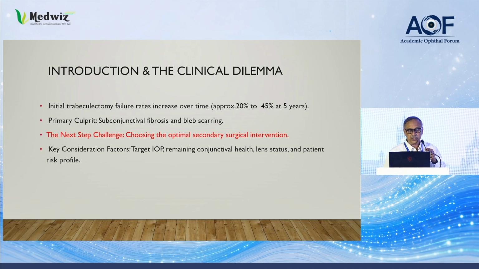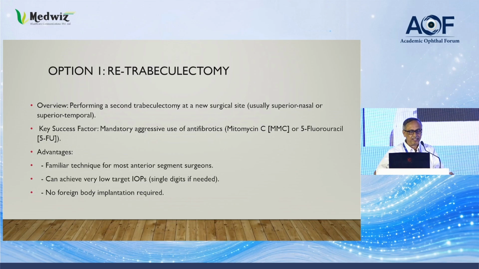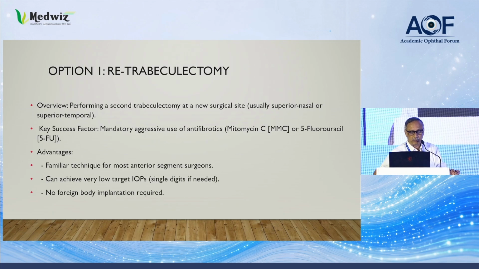The next challenge is choosing the secondary surgical intervention. The key consideration factors are target IOP, remaining conjunctival health, lens status, and the patient risk profile. Option 1, trabeculectomy. Overview: performing a second trabeculectomy at a new surgical site, usually superior nasal or superior temporal, where there is good conjunctiva. The advantages: a familiar technique for most surgeons, it can achieve very low IOP, and there is no foreign body implantation.